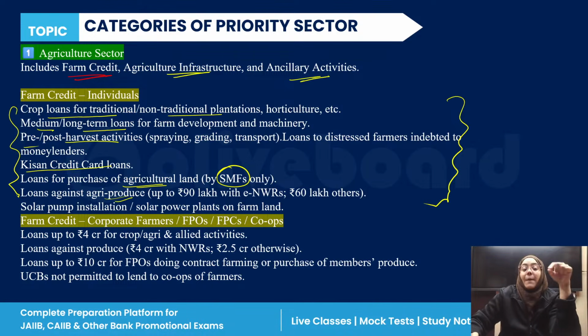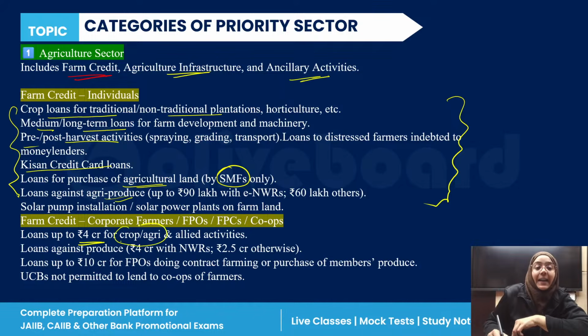Now farm credit for corporate farmers, farmer producer organizations FPOs, farmer producer companies FPCs, and cooperatives. Here, for the farm credit, if you are a corporate farmer, FPO, FPC or cooperative, a loan up to rupees 4 crore for crop and agriculture allied activity is considered priority sector.